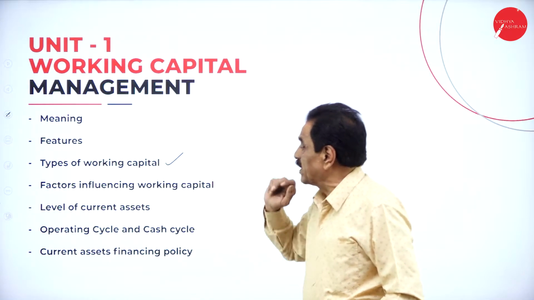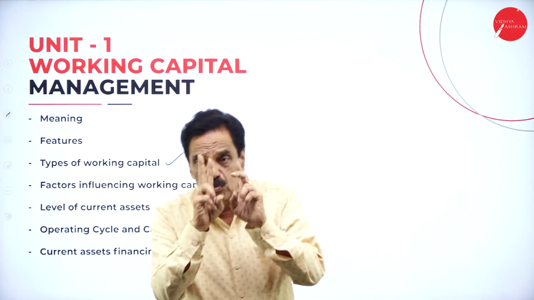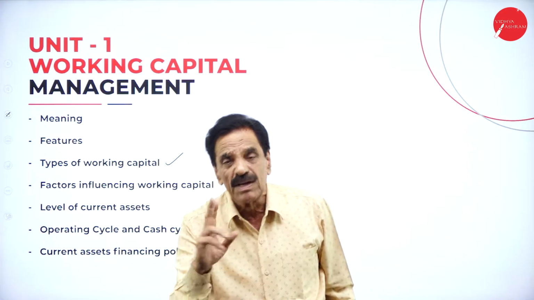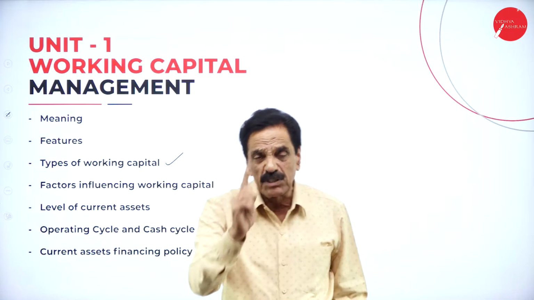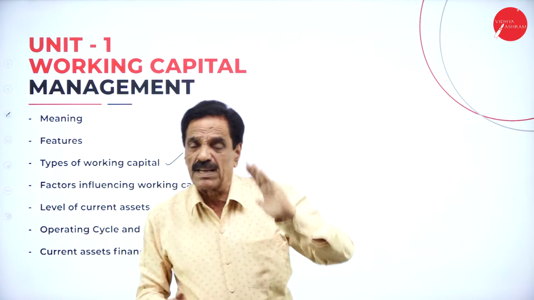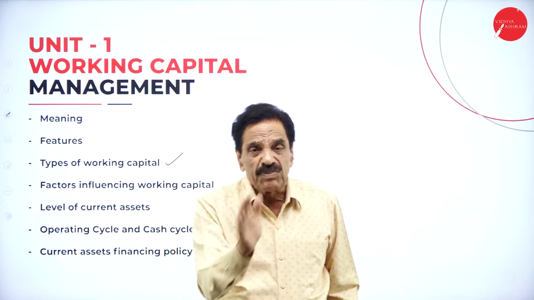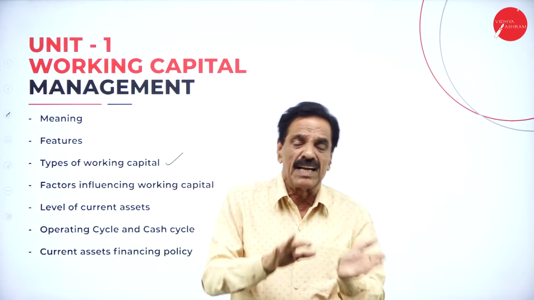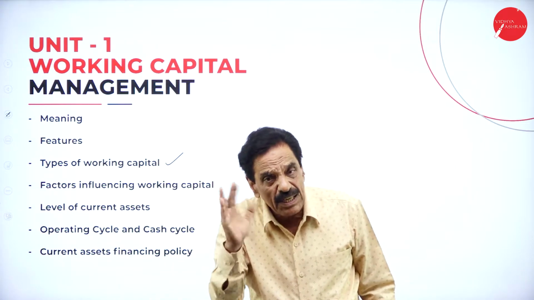Here the types of working capital are there. What are the types of working capital now? Here we have got two types. One is called permanent working capital. Number 2, temporary working capital. Permanent working capital is that working capital which remains constant throughout the year. Temporary working capital is one which fluctuates from one month to another month. Change in asset, change in liability, all go in the temporary working capital. We can also say fluctuating working capital.